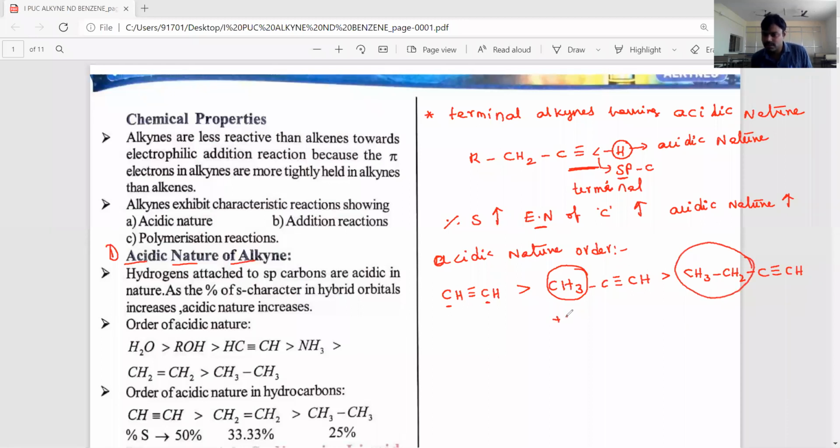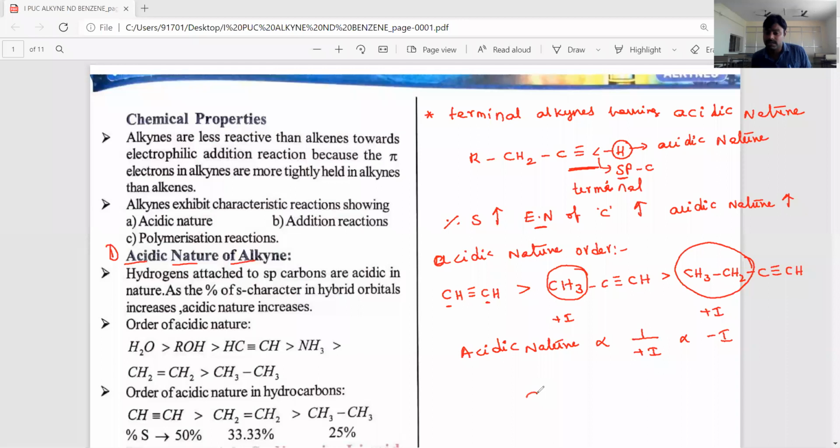Plus I effect. So plus I groups are electron donating groups. Acidic nature is inversely proportional to plus I groups and directly proportional to minus I groups. It's very clear. That's why acetylene or ethyne is more acidic when compared to propyne and butyne. Butyne is less acidic. Understood? Yes.